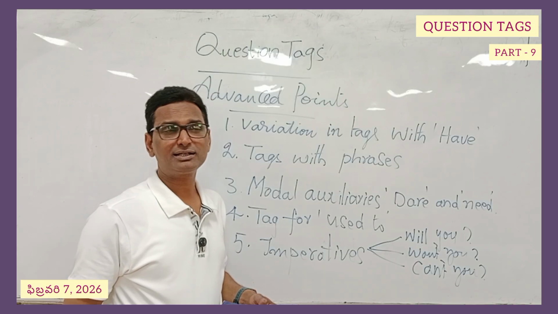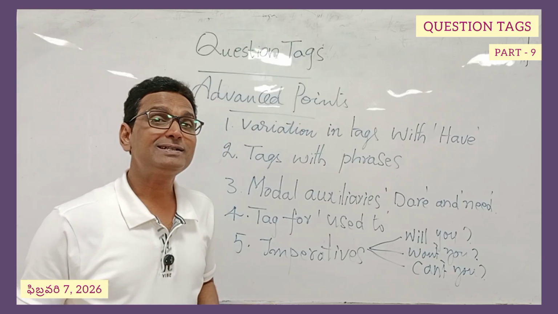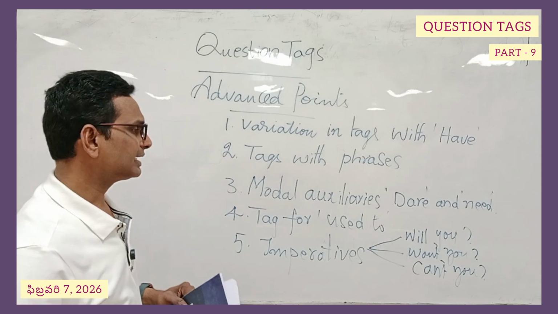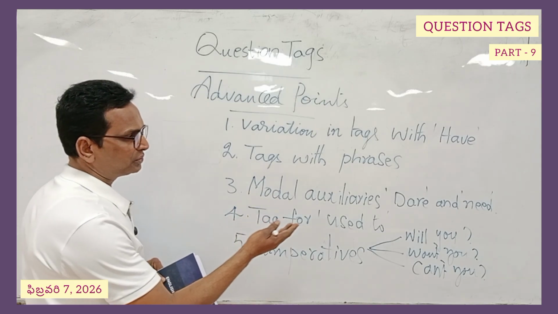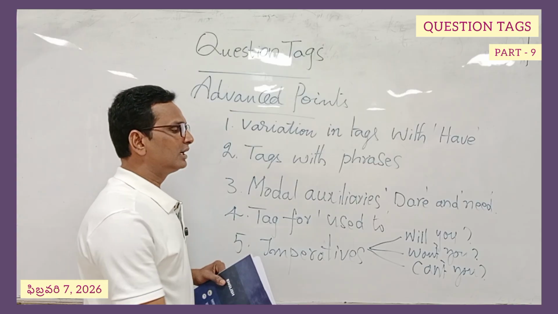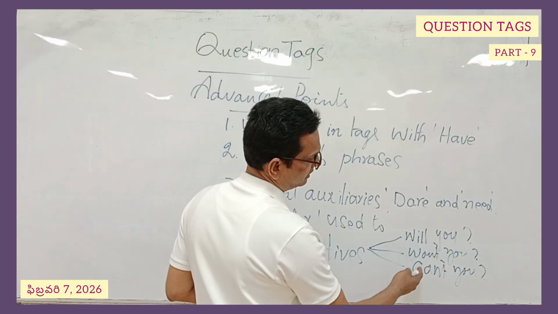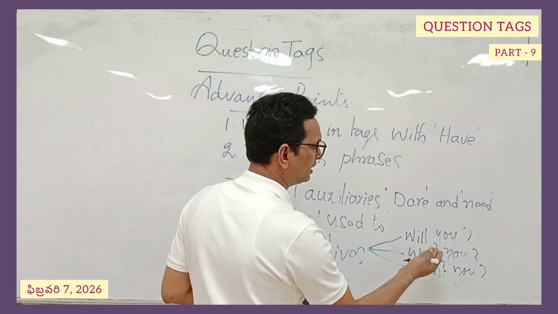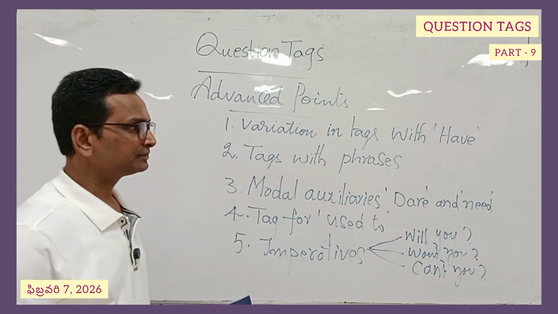They are, in other words, called attitude words. What are they called? Attitude words. They indicate different emotions and attitudes. And tags for used to as well as imperatives. Imperatives are either commands or requests. Under this, we will study the tags of 3 different types: will you, won't you, and can't you.